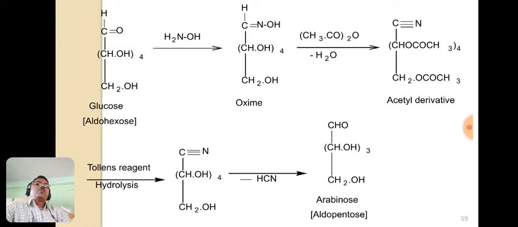In the previous method we have shown there is loss of one carbon atom in the form of carbon dioxide molecule, and in this second method there is the loss of one carbon atom in the form of hydrogen cyanide. So we get the final product arabinoids. Here a decrease in the carbon chain length occurs, so it is known as chain shortening of aldoses. So conversion of glucose into arabinoids is also known as chain shortening of aldoses.